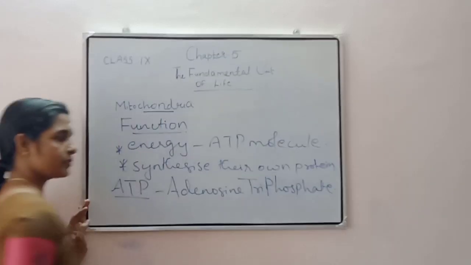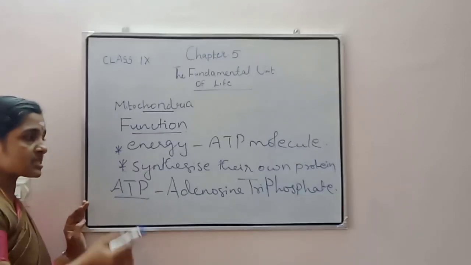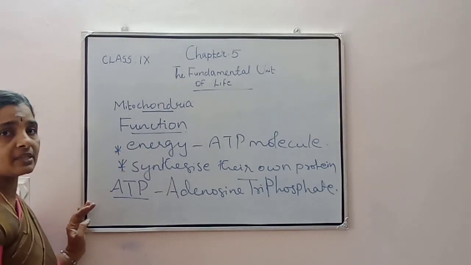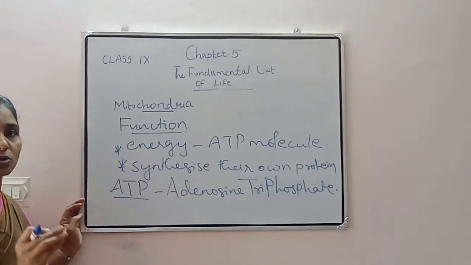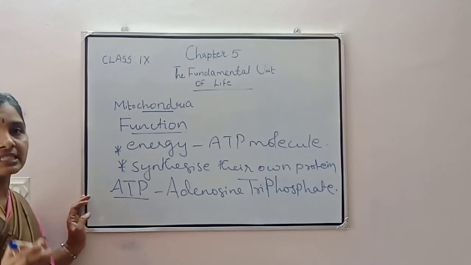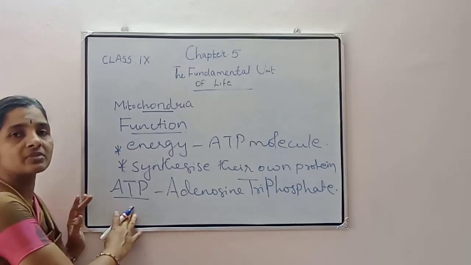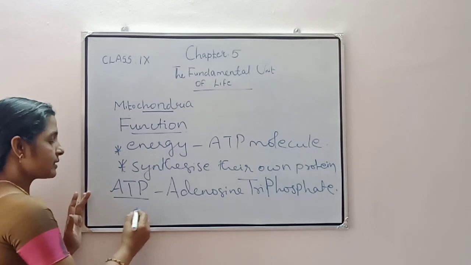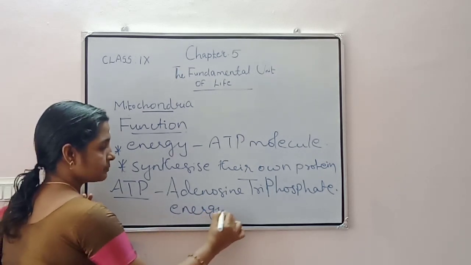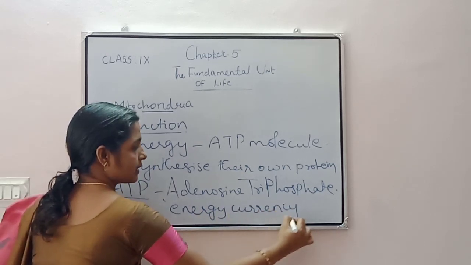Adenosine triphosphate. This ATP is produced, and energy is stored in the form of the ATP molecule. And what is the use of this energy? This energy stored by the cell is utilized for many mechanical works and also for the functioning of the cell. That is the use of this ATP molecule. So this ATP molecule is also known as the energy currency of the cell.